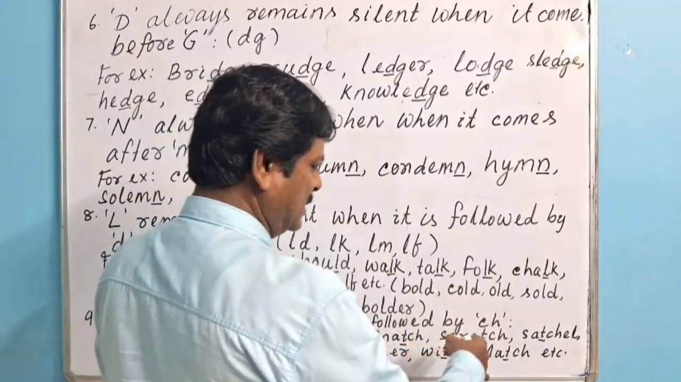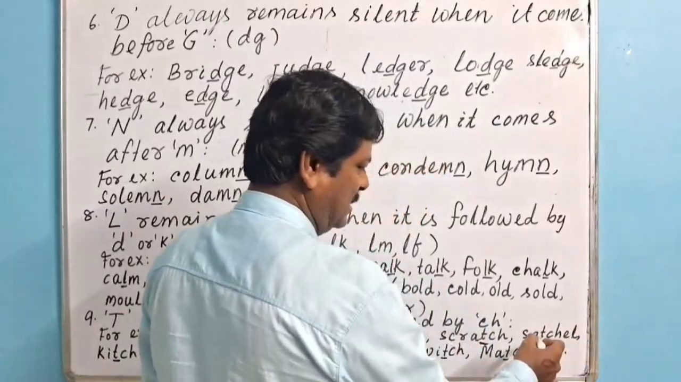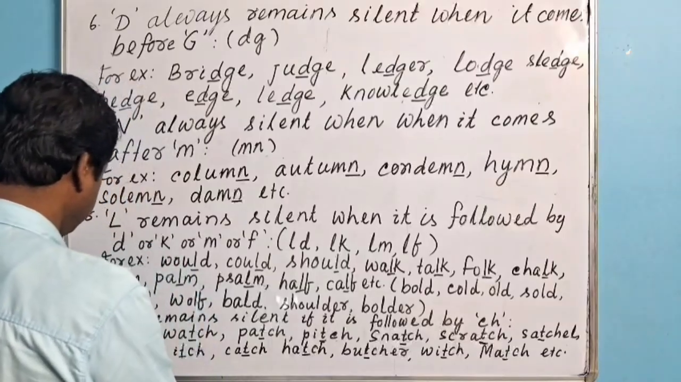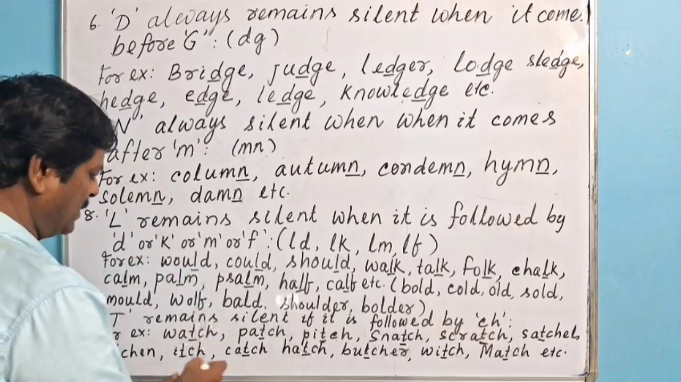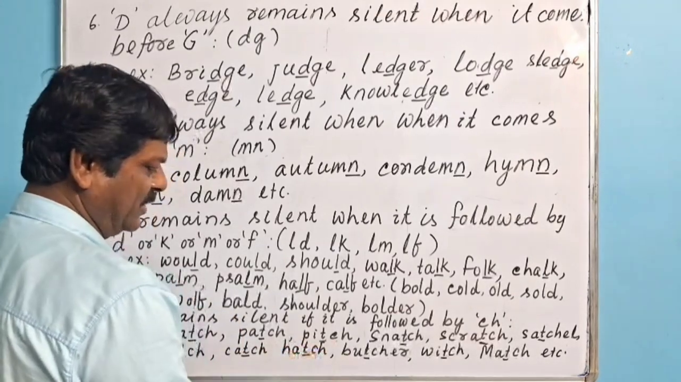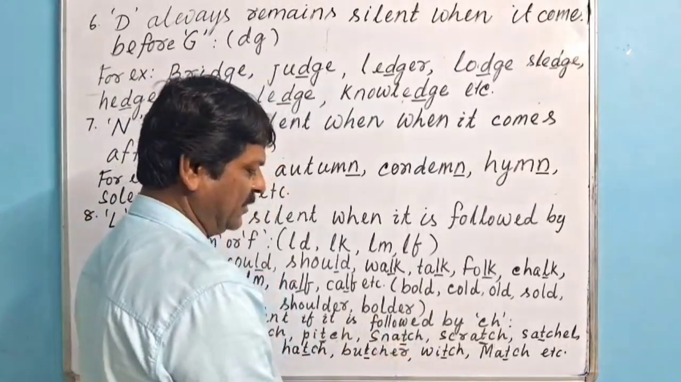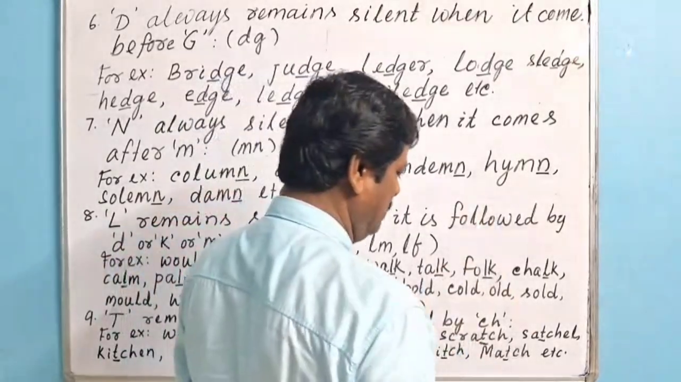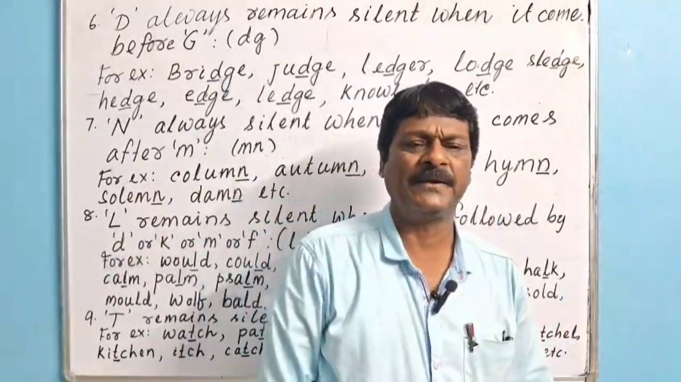Scratch, T is silent. Satchel, T is followed by CH. That's why T is silent here. Similarly, kitchen, T is silent here. Catch, T is silent here. Hatch, T is silent here. Butcher, T is followed by CH here, so T is silent here. Which, T is followed by CH, so T is silent here. Match, T is followed by CH, so T is silent here.